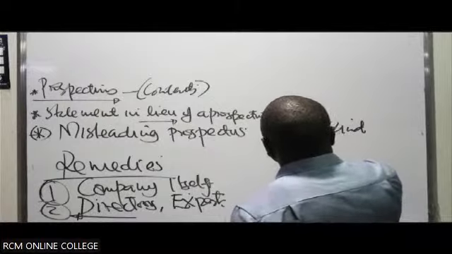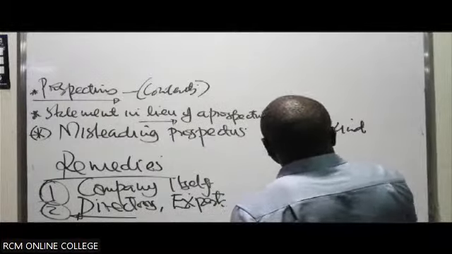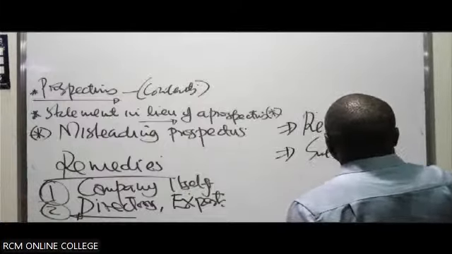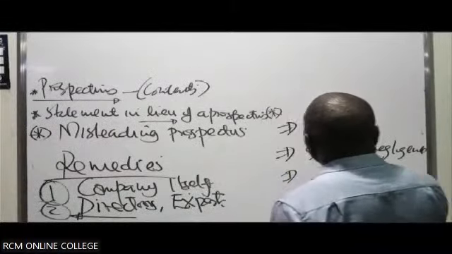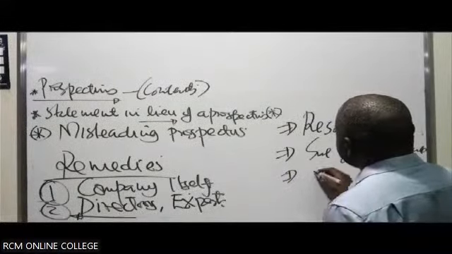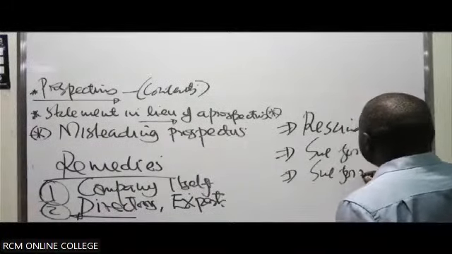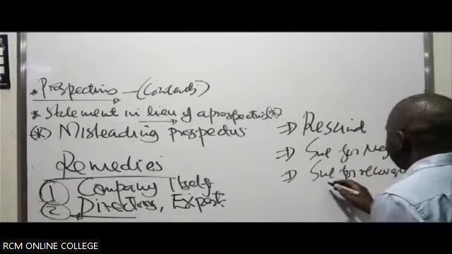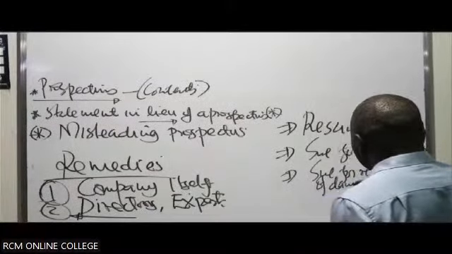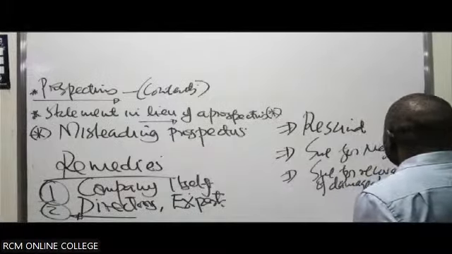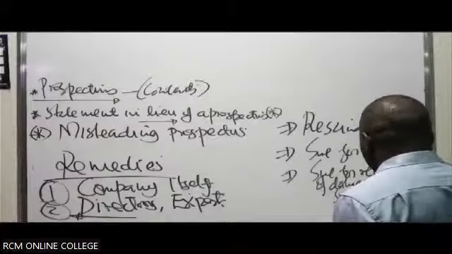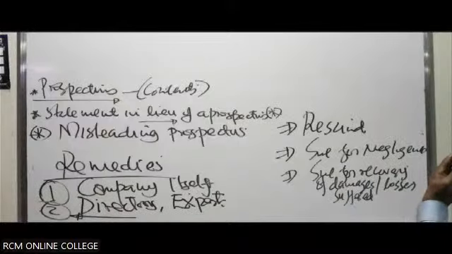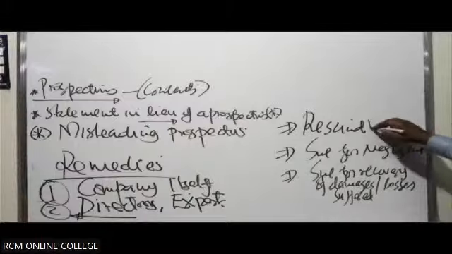Can resign the contract. Or in this case, he can actually be able to sue for negligence. Sue for recovery of damages or losses suffered. You lost money. So you lost money because now in this case, you thought things will be okay. You thought in this case what? Things will be okay. These are the 3 key remedies.